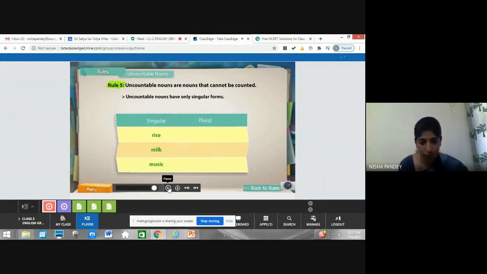Here are some examples of uncountable nouns. Note how none of them have a plural form. So none of them have a plural form. We can't say rices, milks, musics, waters, right?